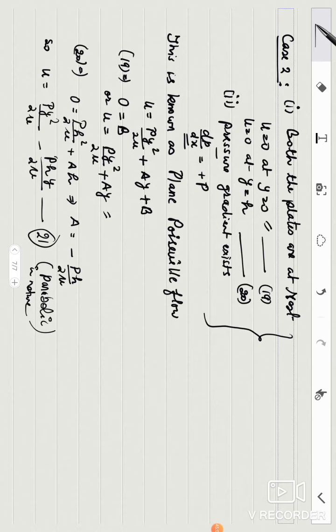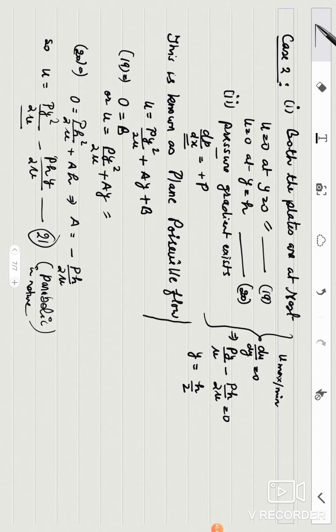So for u maximum or minimum, from equation 21 I'll put du/dy equal to 0. So this implies I'll differentiate it: py upon mu minus pH upon 2 mu is 0. So I get the value of y equal to h by 2. This is the point where I'll get the maximum velocity of u. You can check by taking the second derivative that it will give you the maximum velocity.